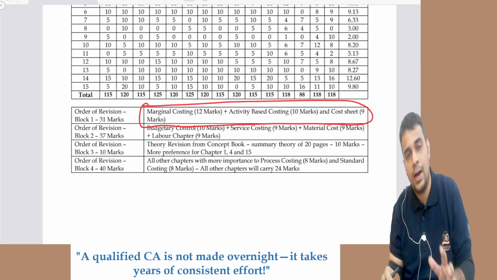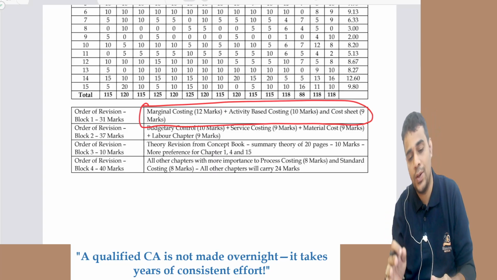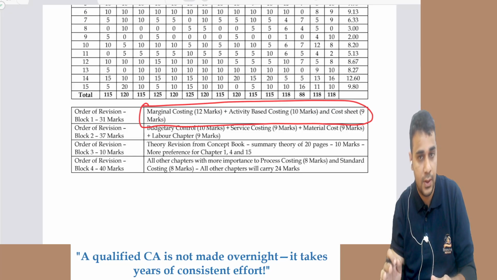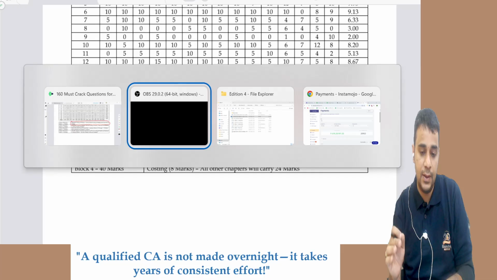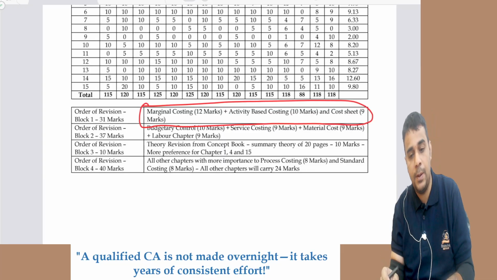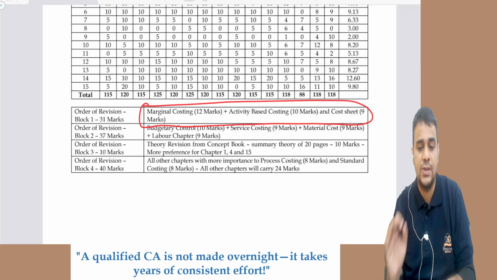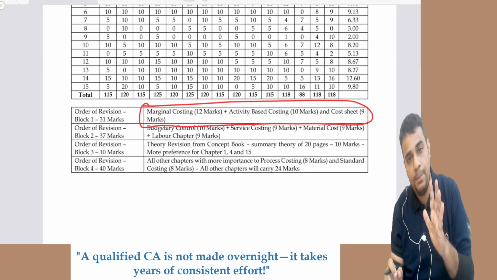So you can start preparation with marginal costing, activity based costing, cost sheet, then do budgetary control, service costing, material cost. If you do it in this order, it will ensure that you are able to complete the bigger chapters first, because many students struggle with completion. They somehow feel that they do not have adequate time for preparation, and because of this they keep delaying their preparation. This will not work out. You need to prepare continuously, and for that the only way is some amount of smart preparation.